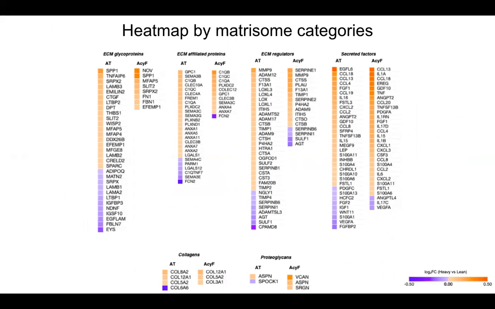And what we found was that ECM glycoproteins, ECM regulators, and secreted factors were altered the most in the adipose tissue expansion, while collagen and proteoglycans were less affected.